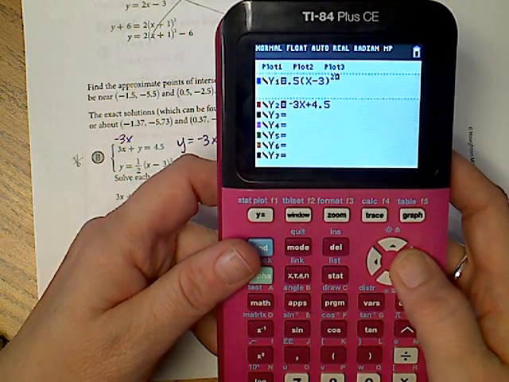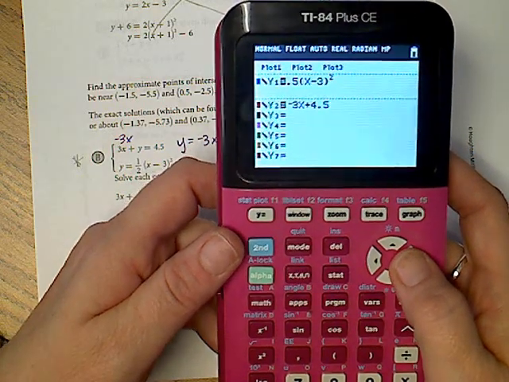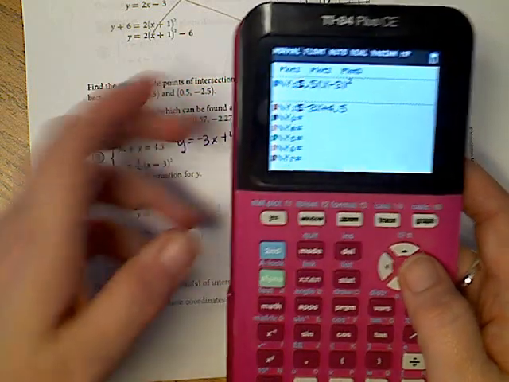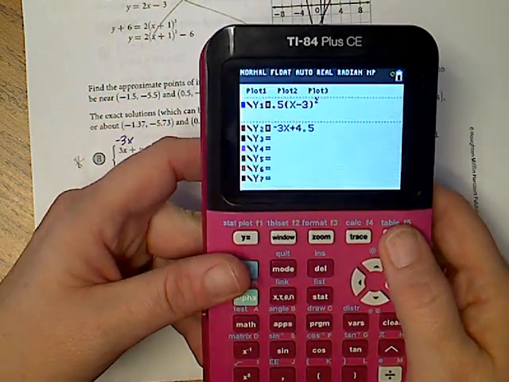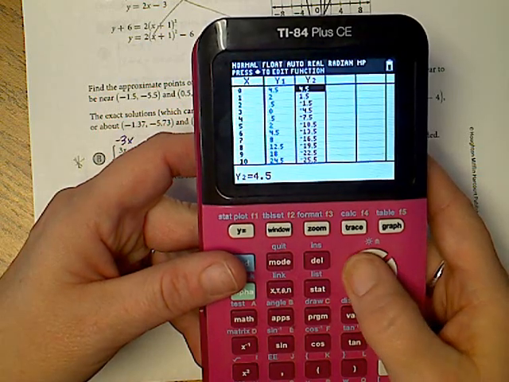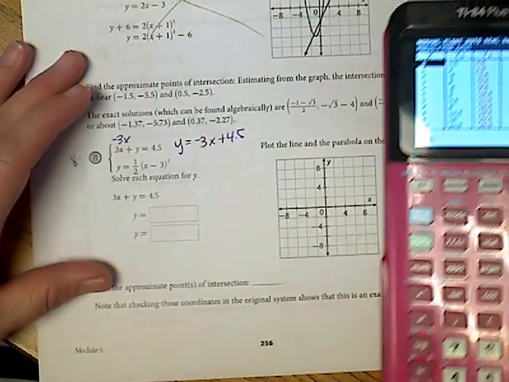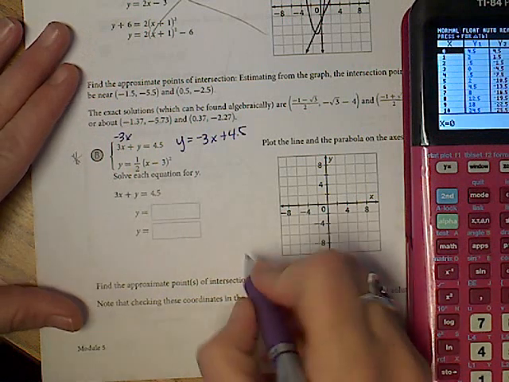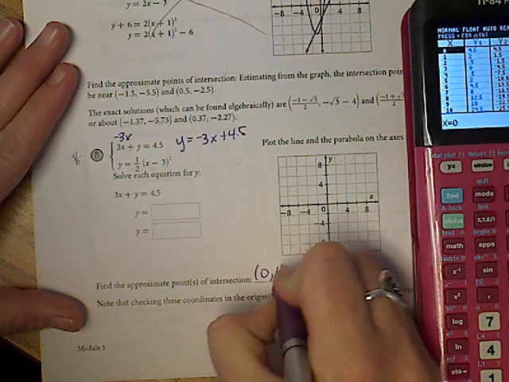Okay, so get 0.5 in there instead. Since we did 4.5, we're going to go with 0.5. That will help us in the table. So when we go back, at 0, notice that my y values are the same. So I know that this is a point of intersection, 0, 4.5.